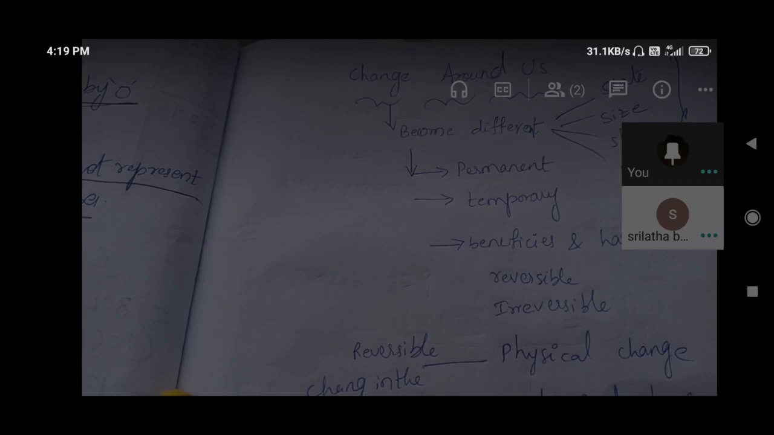And other examples also you can say for chemical change. What are the chemical changes? Rusting of iron. So at that time color will change and the new substance will form on that iron top of that surroundings.